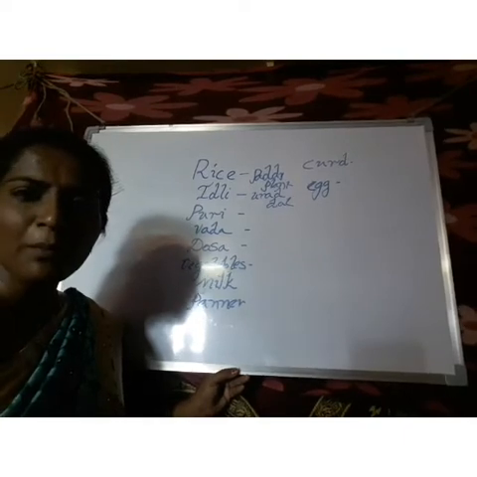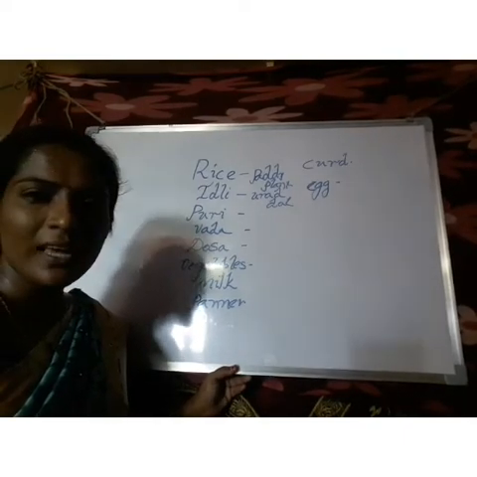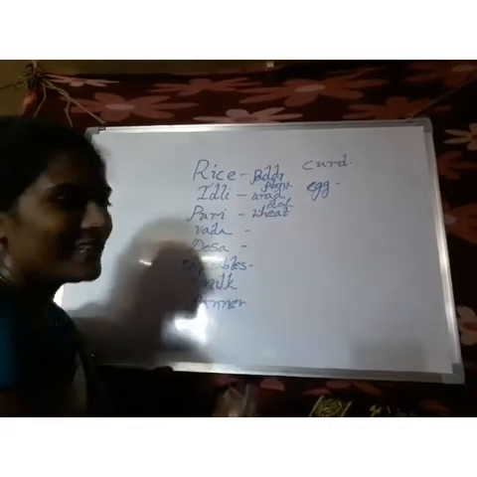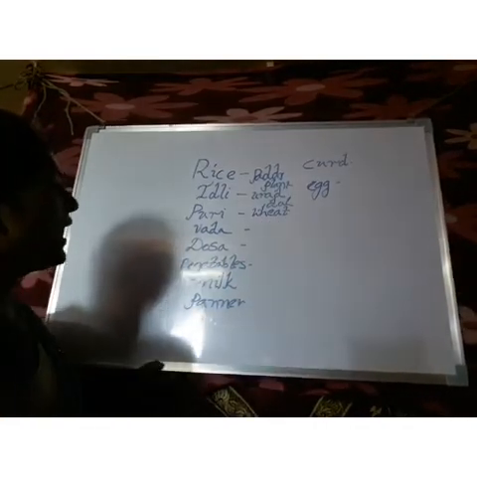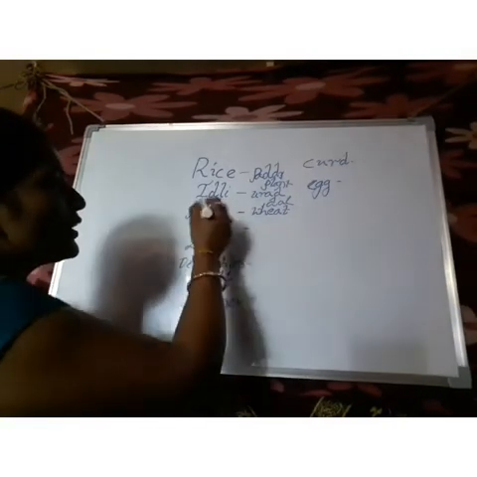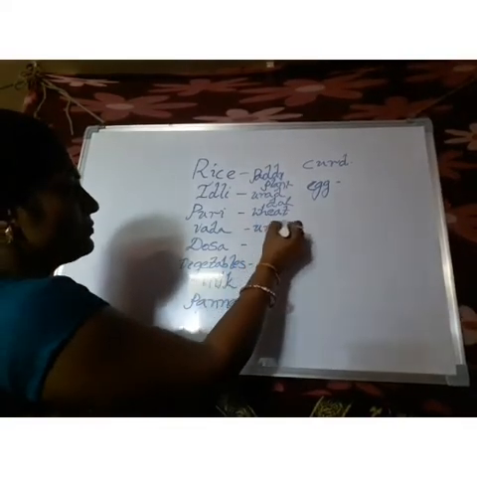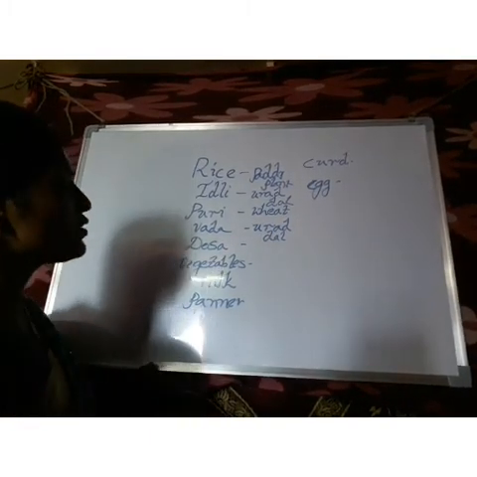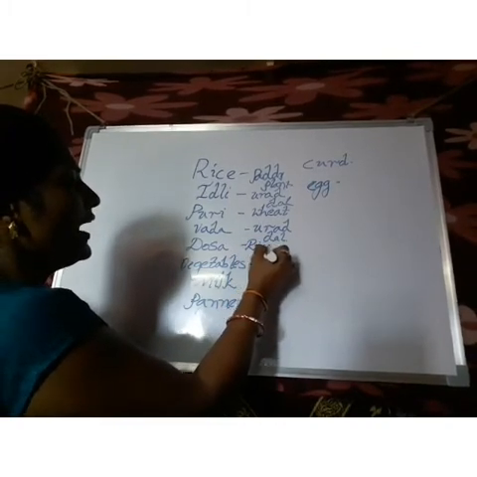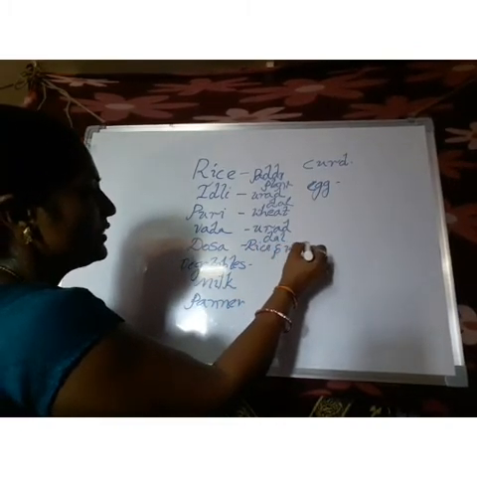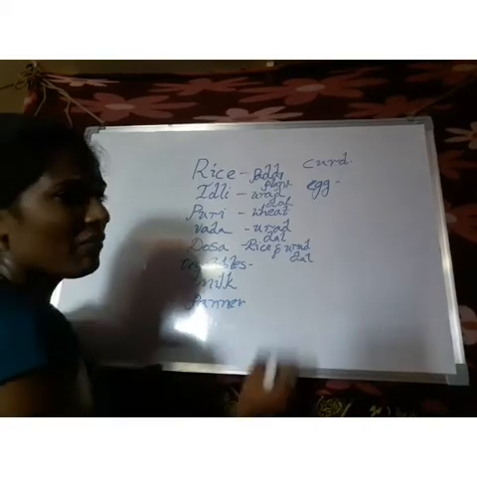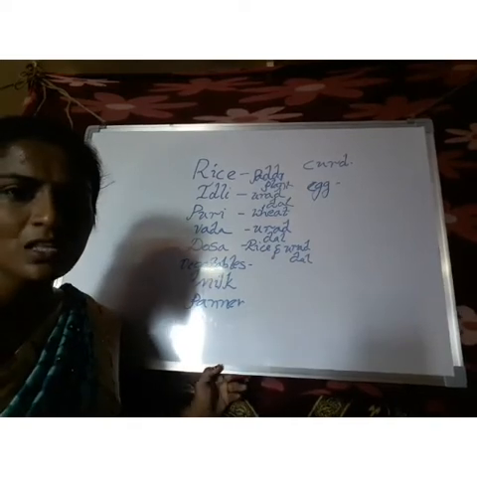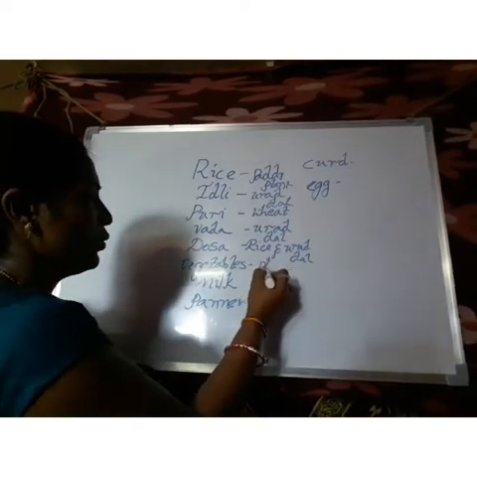And coming to puri. Do you know how to prepare puri? Which flour can we use in this? Come on, say wheat flour. The main ingredient is wheat flour. And after that, vada. For vada also we use urad dal. And dosha also we make from a mix of rice flour and urad dal. And sometimes we can make rava dosha and different items. And coming to vegetables, all vegetables also come from plants only.